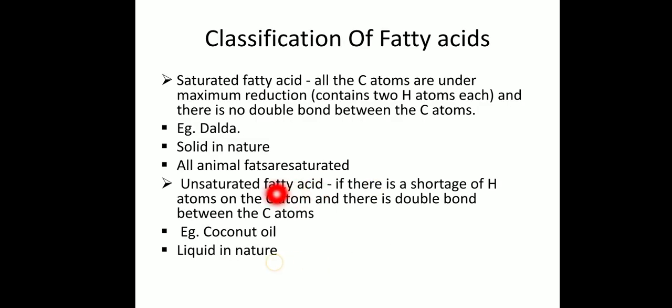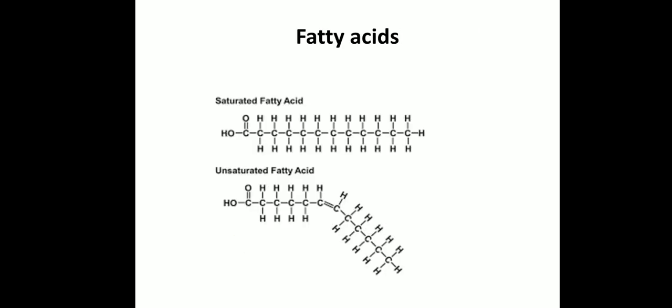Then what is unsaturated fatty acid? A fatty acid is said to be unsaturated if there is a shortage of hydrogen atoms on the carbon atoms and there is a double bond between the carbon atoms. So you just look at this diagram. This is the structure of unsaturated fatty acid. Here you can see a shortage of hydrogen atoms. That means these 2 carbon atoms do not contain 2 hydrogen atoms, only 1 hydrogen atom each. So there is a double bond between the carbon atoms.